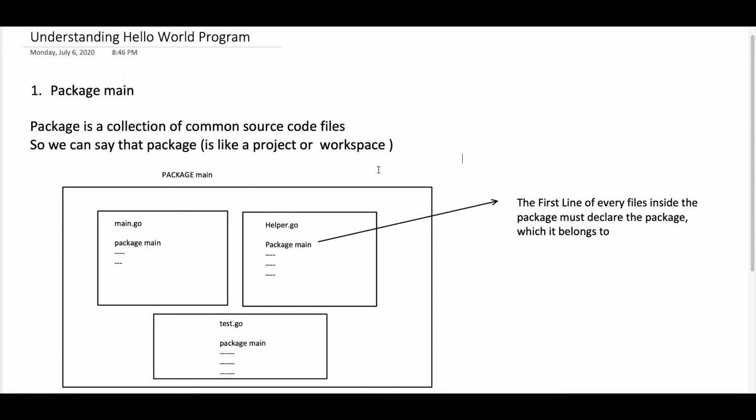And one thing we need to remember is that in this example, suppose my package is main, and in this package there are a lot of source code files, like main.go, helper.go, test.go, and the first line of every file inside the package must declare the package which it belongs to. That means if you see here we declare package main, that means this source code file belongs to the main package. So this is a quick introduction about package. We will discuss it in a later session.